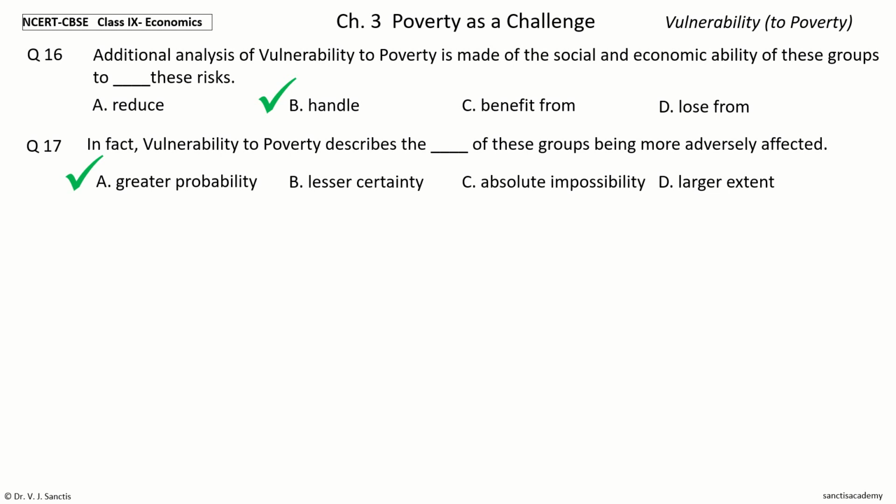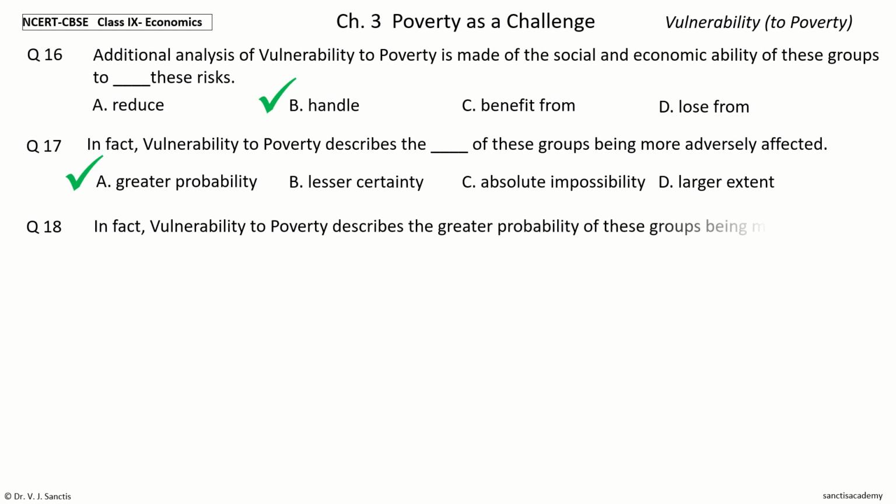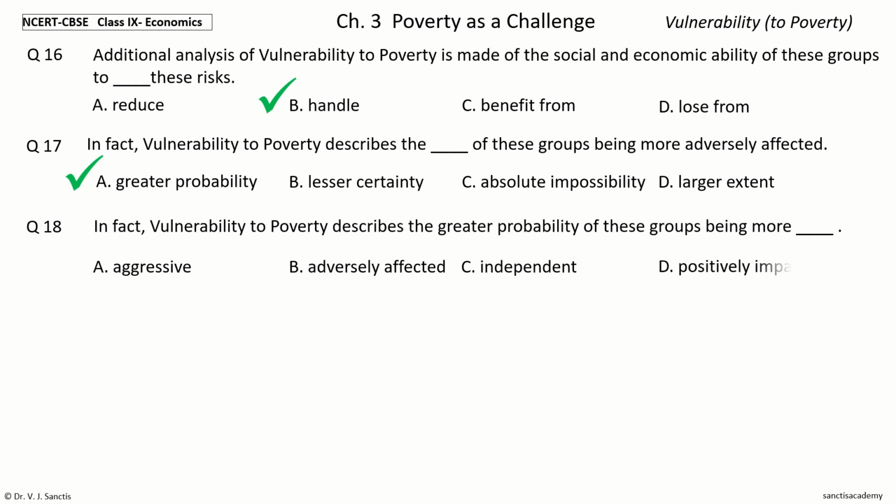Question 18. In fact, vulnerability to poverty describes the greater probability of these groups being more dash. The options are aggressive, adversely affected, independent, positively impacted.